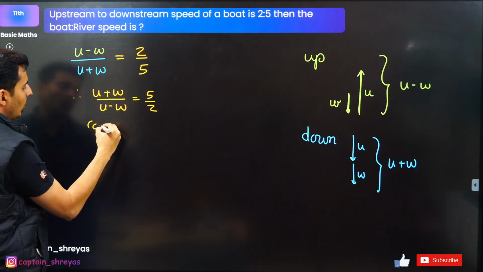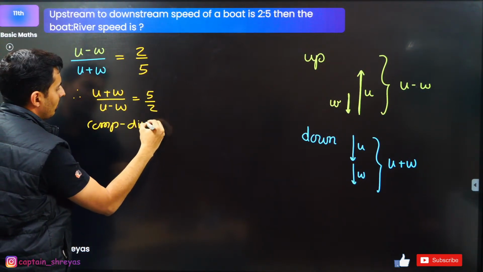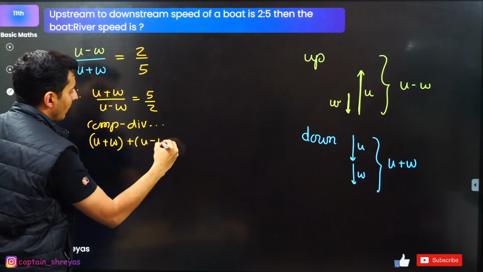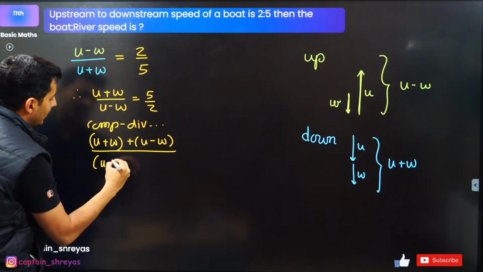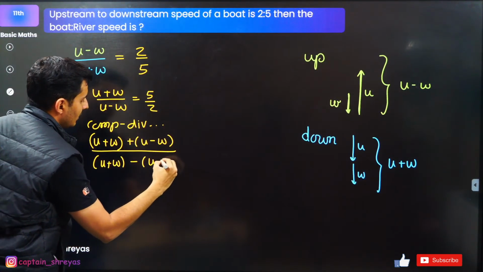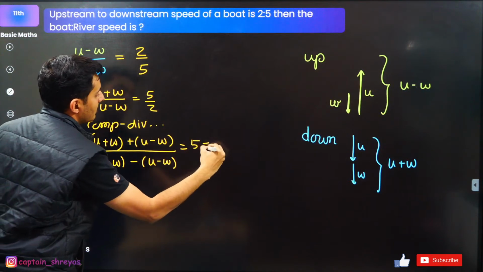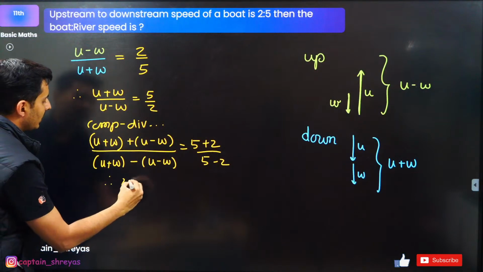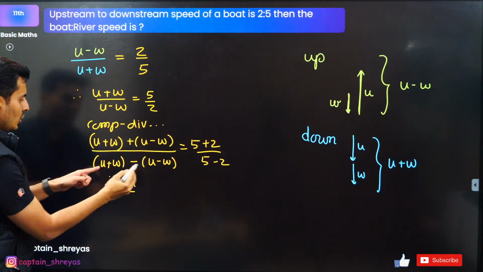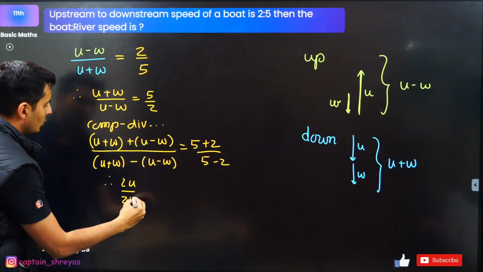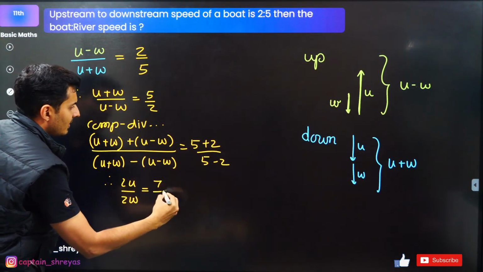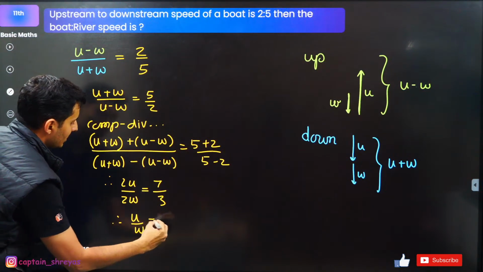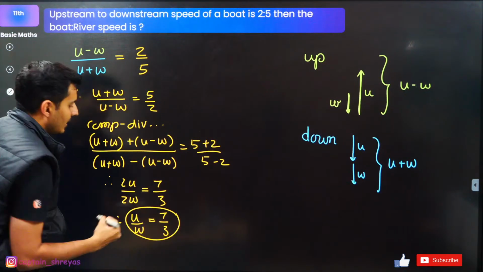Let's use componendo dividendo property. So numerator plus denominator upon numerator minus denominator is numerator plus denominator upon numerator minus denominator. U gets added, so it will become 2u. W gets cancelled. U gets cancelled. W gets added, so 2w is equal to 7 by 3. 2 gets cancelled. So u by w is nothing but 7 by 3. That should be the answer.